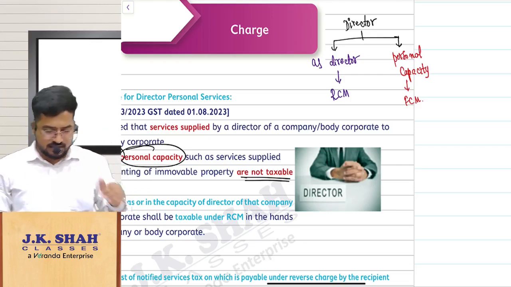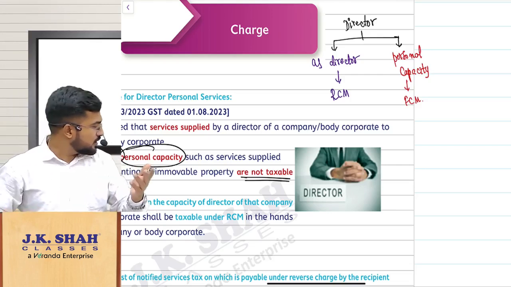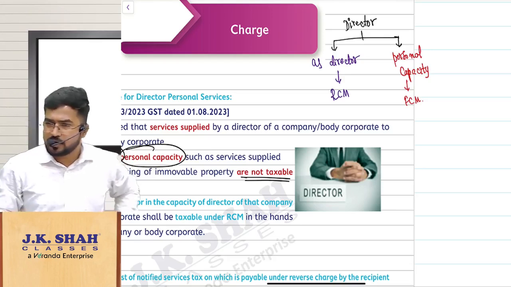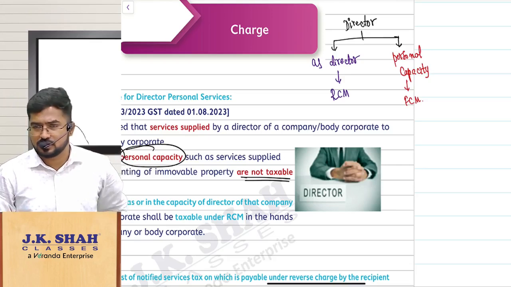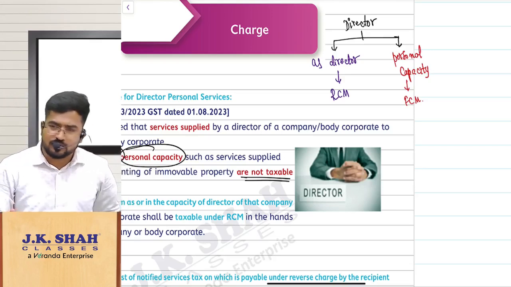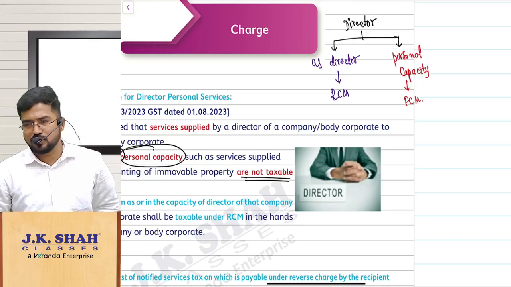Everybody, they can give the same scenario also, like the director is renting some immovable property to a company for some office purpose or whatever it is. So who is liable to pay GST? Sir, in that case, obviously the director himself is liable to pay GST. RCM will not come into picture there.